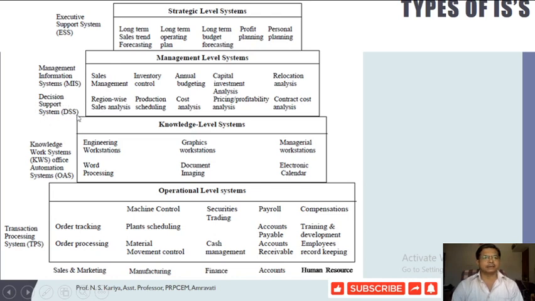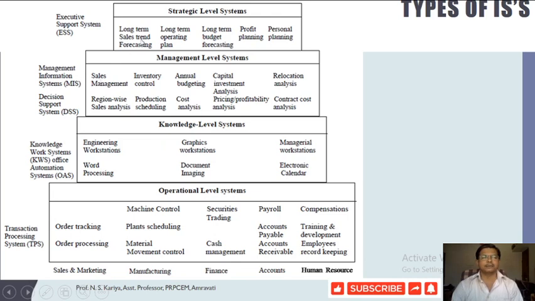In between, above that, there is the management information system. We already discussed the various types of things associated with the management level of the organization, which may be related to sales management, inventory control, annual budgeting, capital investment analysis and relocation analysis. So different types of tasks have been allocated, and preparation of reports may be an integral part of that MIS, and we have already discussed the architecture of MIS also.